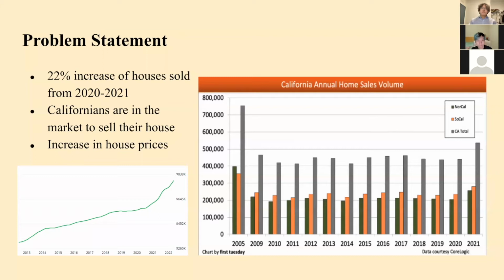So our goal of this project was to use machine learning to develop a model that can predict California housing prices based on historical data. This model will help users make efficient decisions about their personal measures of real estate.